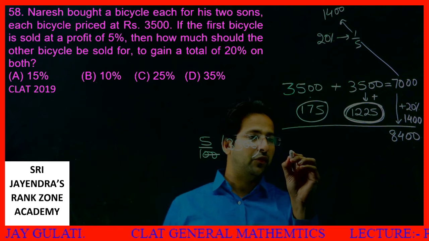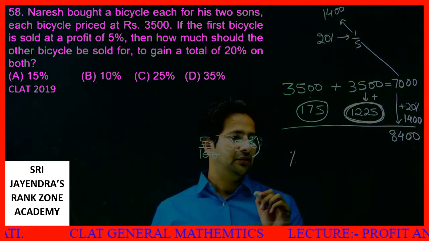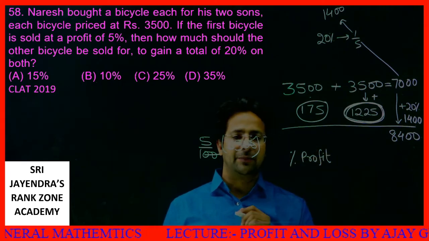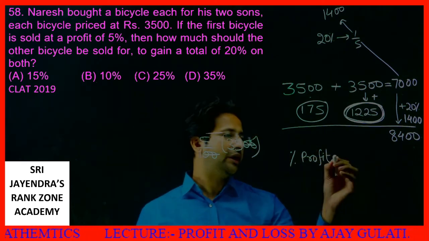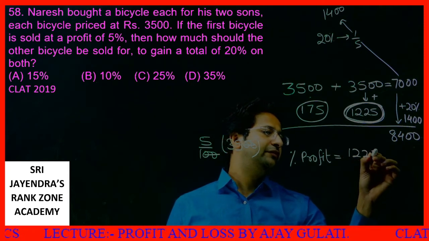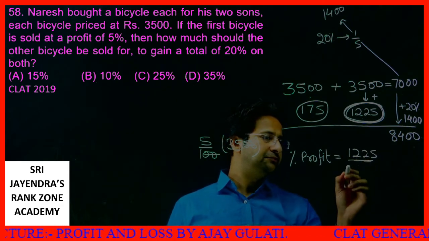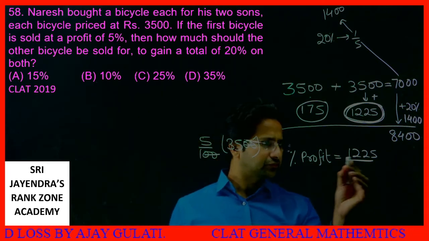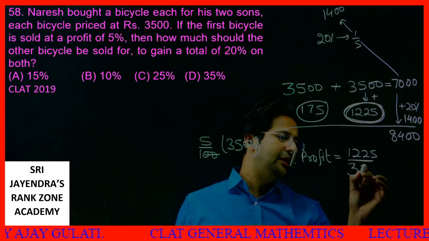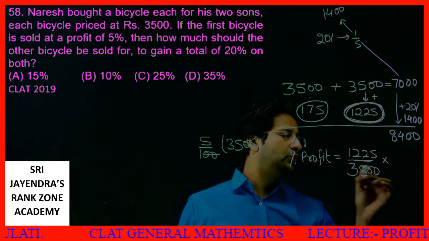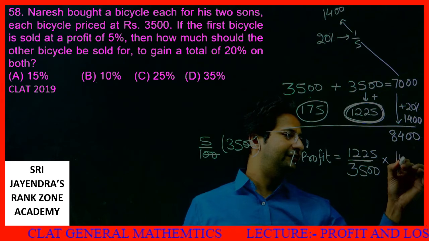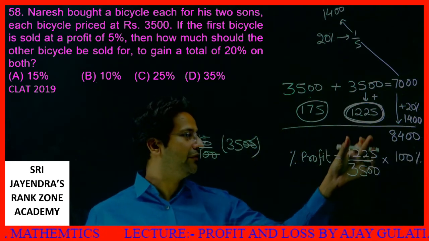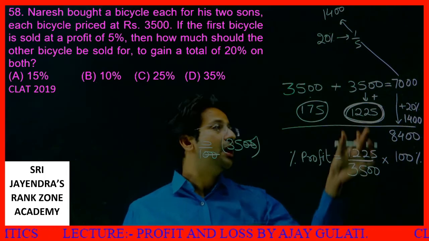Now I need to find how much profit percent he made. So how will I do that? 1225 divided by 3500 into 100, percentage wise. On the second article, he made a profit of 1225, and 1225 is converted into a percentage out of 3500.